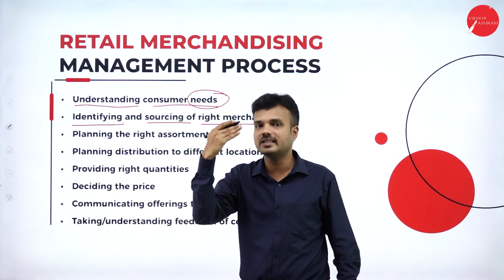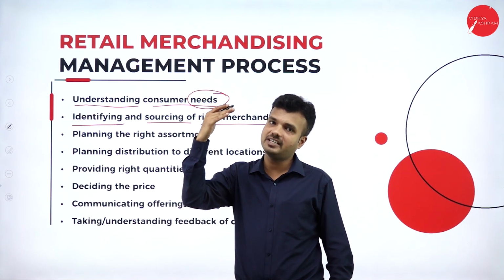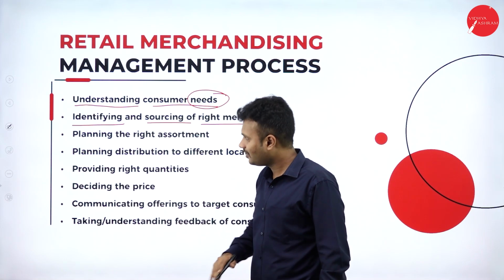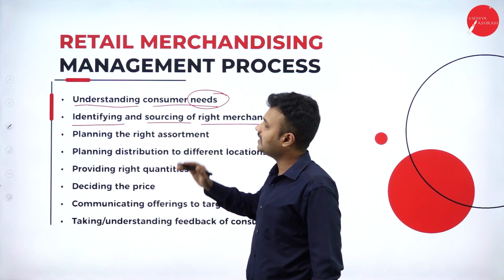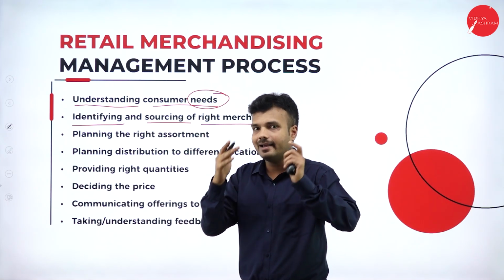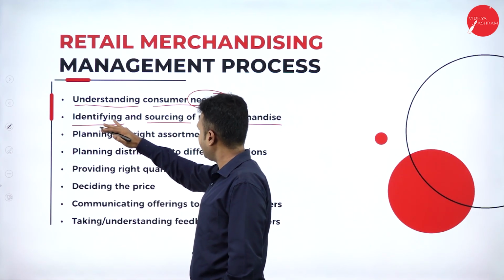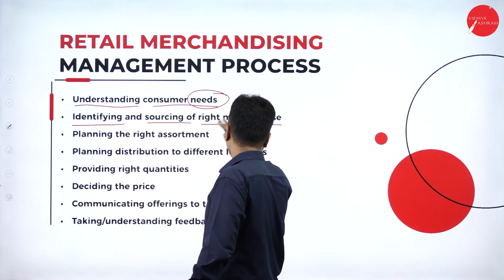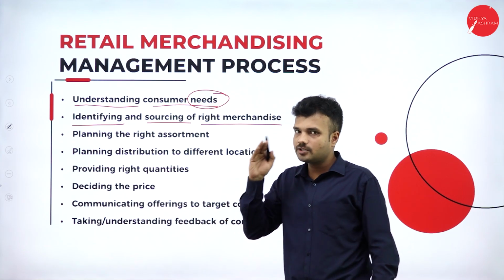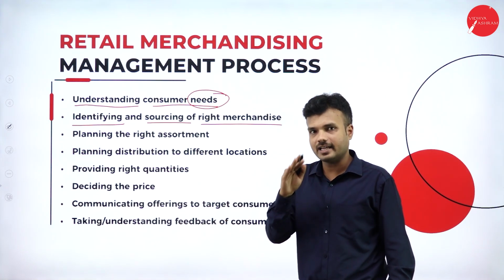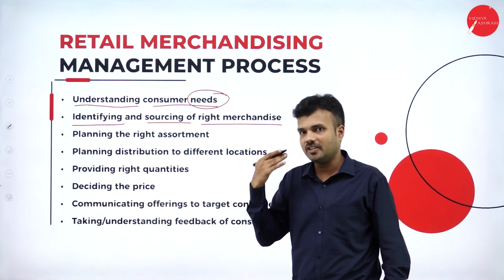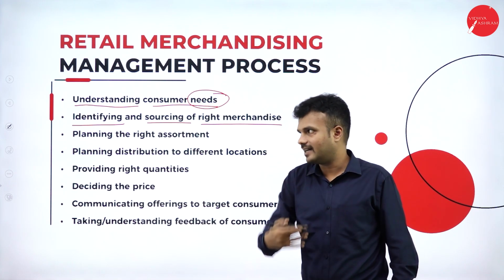There is a need for a hair shampoo which is convenient for customers, so I am going to decide to manufacture the hair shampoo. I have chosen the right merchandise, the shampoo, and I am supposed to manufacture it for the consumer.